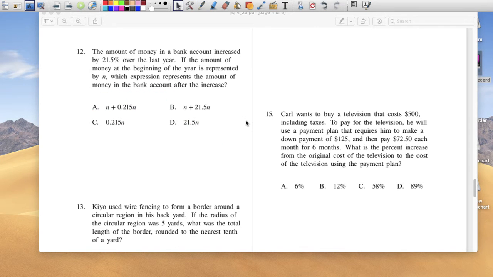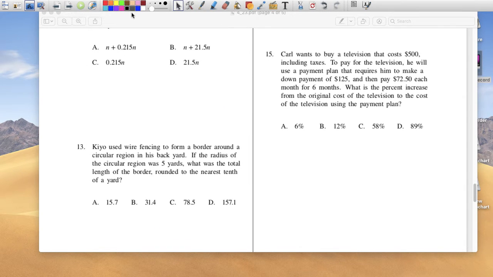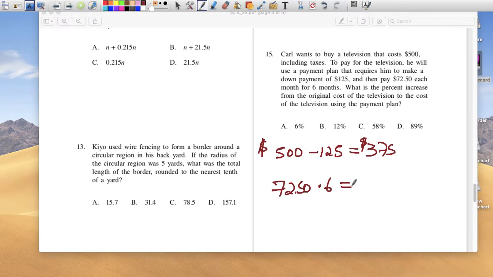Okay. Number 15: Colin wants to buy a television that costs $500, including taxes. To buy the television, he is going to make a payment plan that requires him to make a down payment of $125. A down payment means that you don't have all the $500 with you, so you say, I'll pay you $125 right now. The rest is $375. So he paid $125, and he's left with $375. Then he says he's going to pay $72.50 each for the next 6 months.